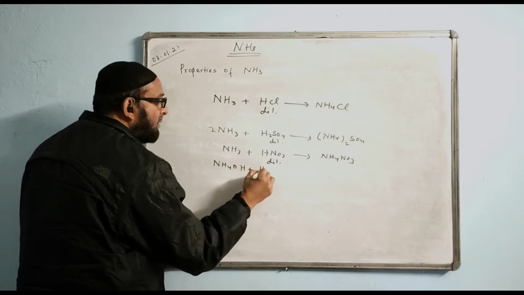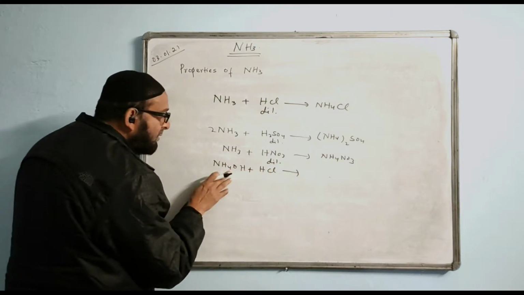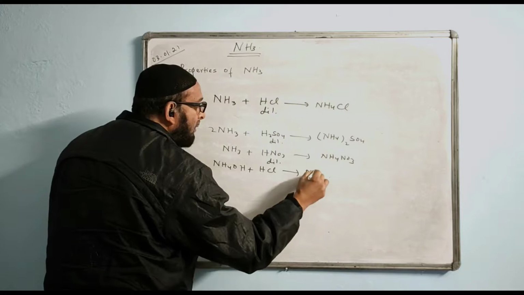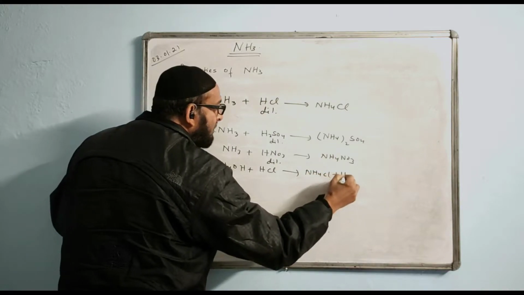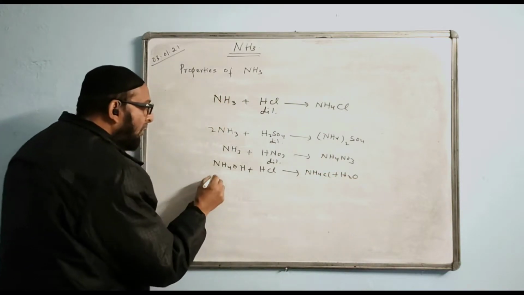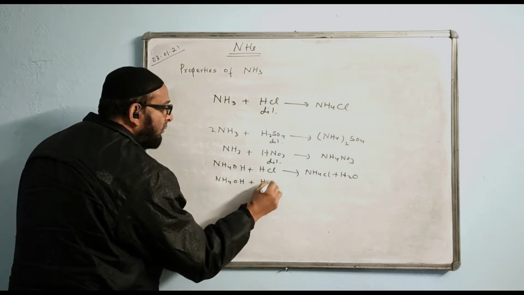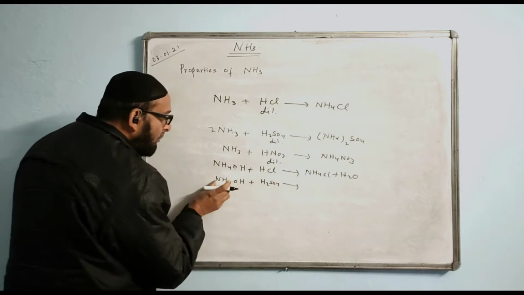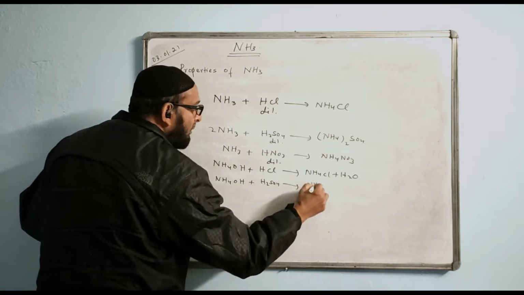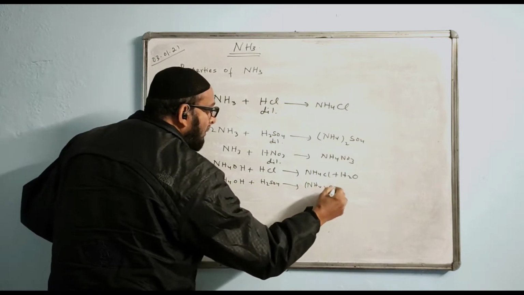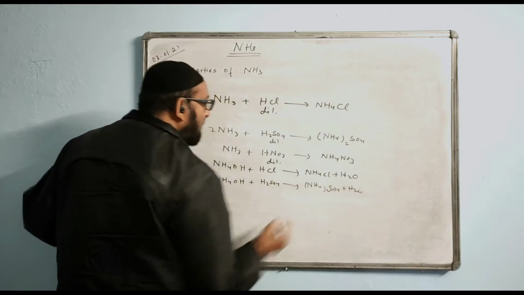But if you take ammonia solution, NH4OH plus HCl, then this is base, this is acid. Now the answer will come NH4Cl plus H2O. Now if you take NH4OH plus H2SO4, the answer will come ammonium sulfate plus water will also be there.